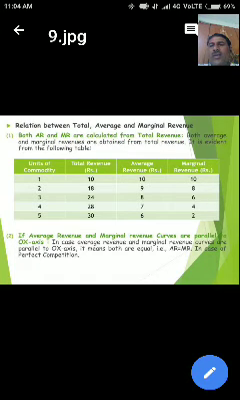From the total revenue, we have to calculate the marginal and average revenues. Average revenue is equal to total revenue by quantity of commodity. That means 10 by 1 is equal to 10, and the second one, 18 by 2 is equal to 9, 24 by 3 is equal to 8, 28 by 4 is equal to 7, 30 by 5 is equal to 6. This is the average revenue.